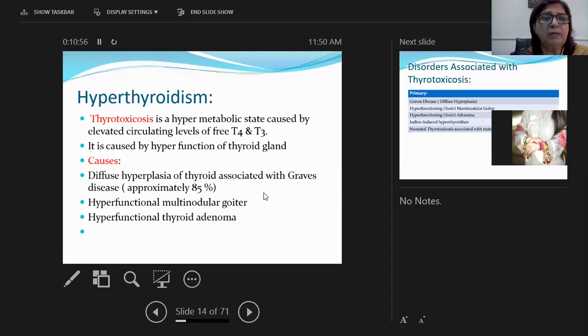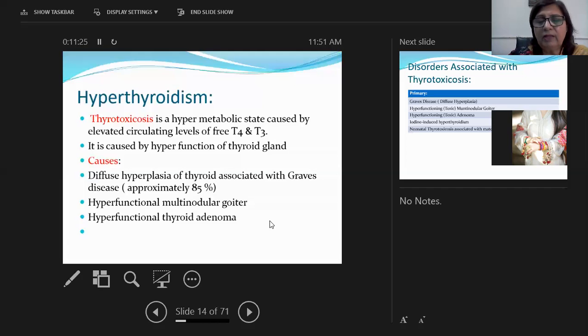First, I'm going to describe hyperthyroidism, and then I'll go to hypothyroidism, and then we are going to deal one by one with conditions which are important from your point of view. Hyperthyroidism is also known as thyrotoxicosis. It is a hypermetabolic state which is caused by increased levels of circulating free thyroxine and triiodothyronine, free T4 and T3.